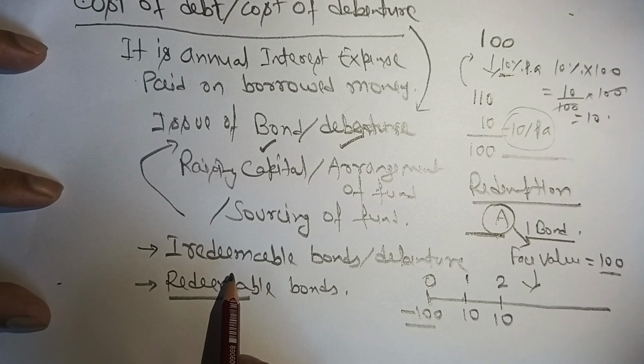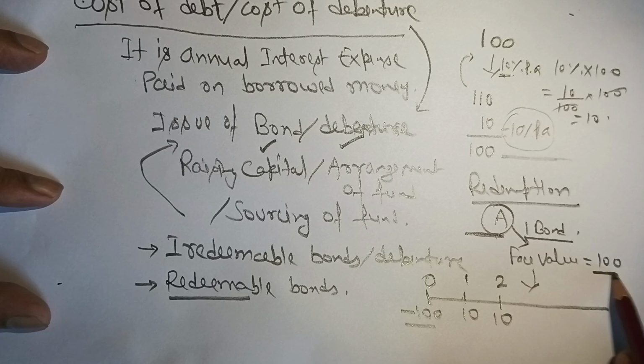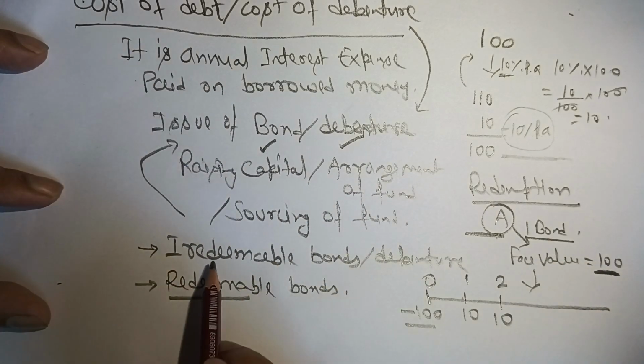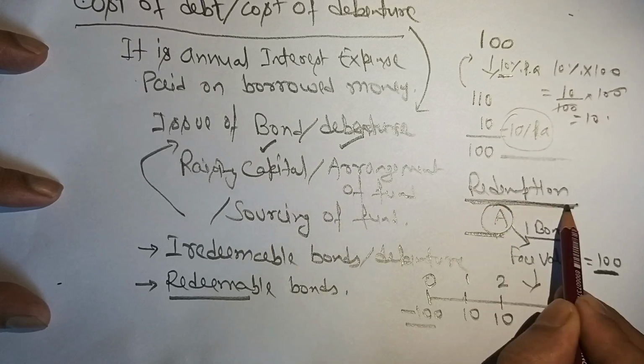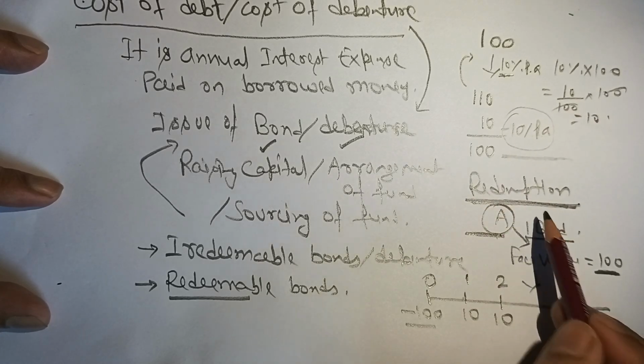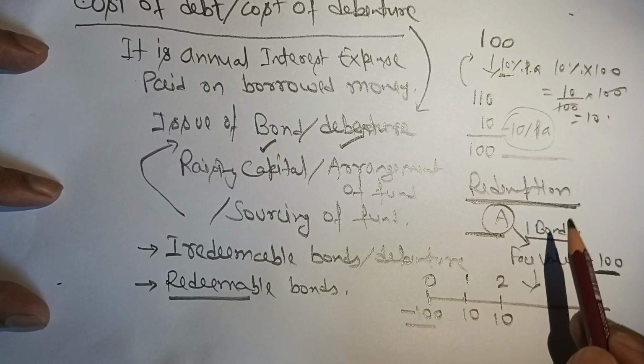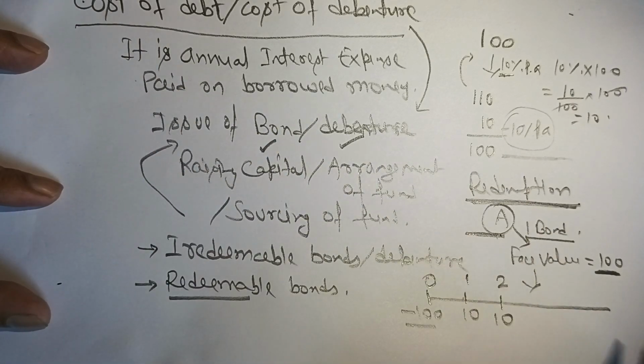What will not be returned back to the investor? This rupees 100. That means the bond will not be redeemed. Redemption means giving back the principal amount.